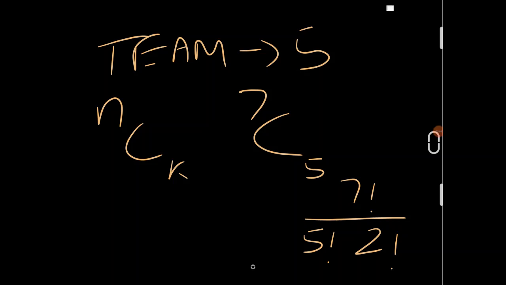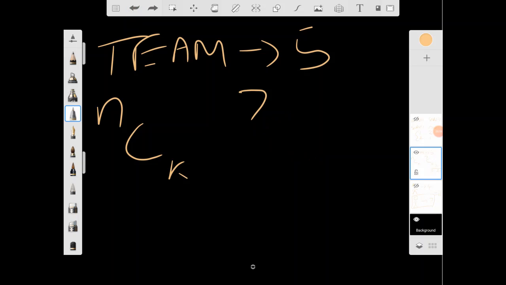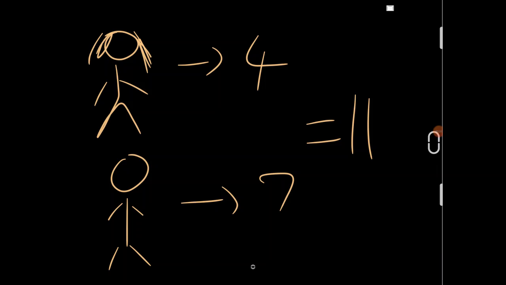The second question, let's go to the second part of the question. The second part of the question is at least one boy and one girl. Now it gets difficult. At least one boy and one girl. Okay, so our sample space changes. We cannot have it like this. It doesn't become a boys only group now. It becomes the whole group. So we have 11 members, and from these 11 members, we have to take now.